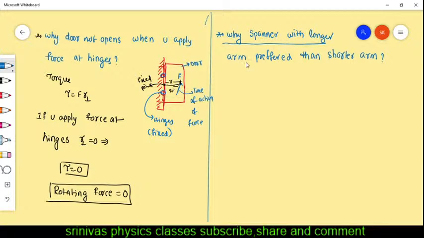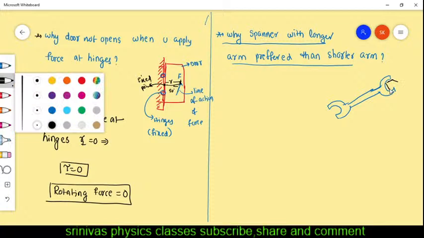Okay, I will give the spanner. This is a spanner. In Hindi, I think you will say it like this.